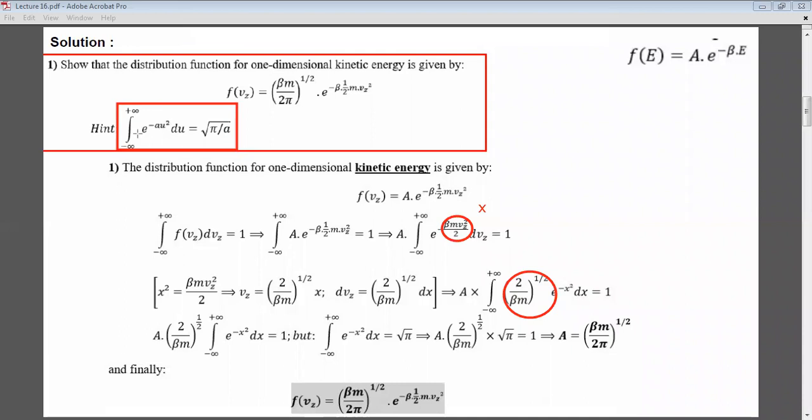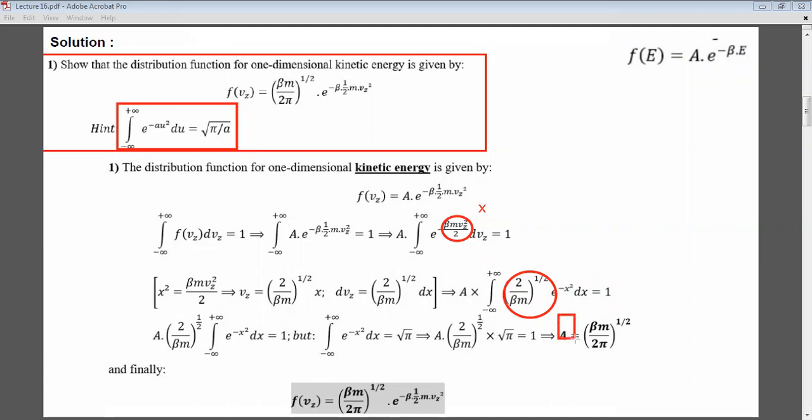the integral of e to the minus a u squared du is the square root of pi over a. Here I have a equal to 1 because it's just minus x squared. So the integral of this will be the square root of pi, which implies a times the square root of 2 over beta m times the square root of pi is equal to 1.